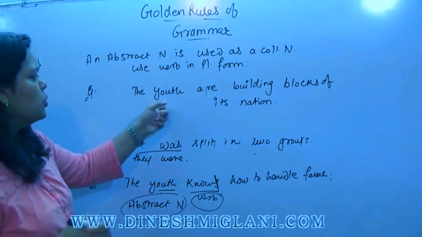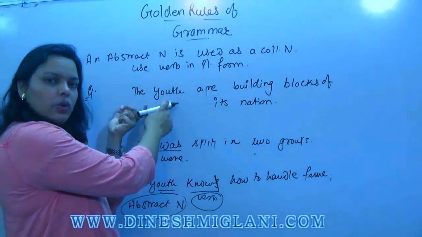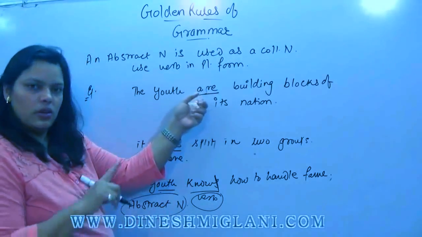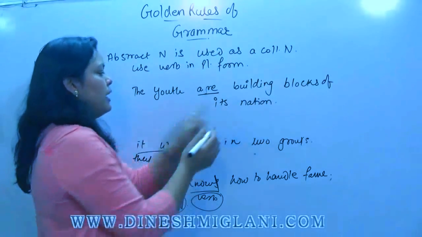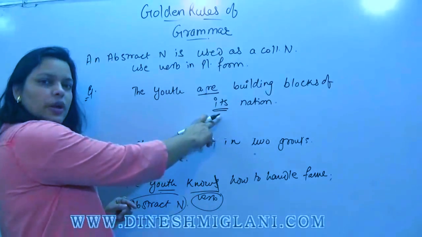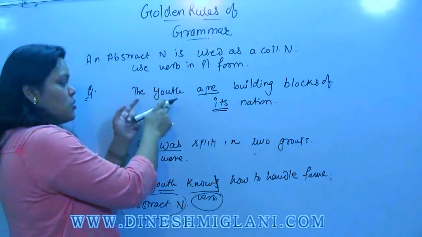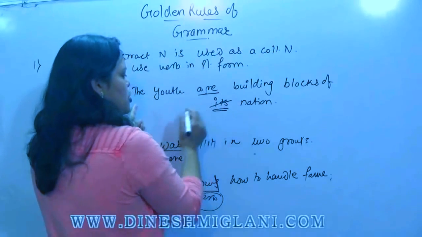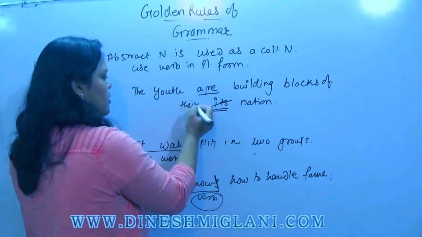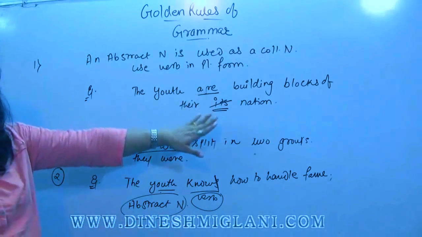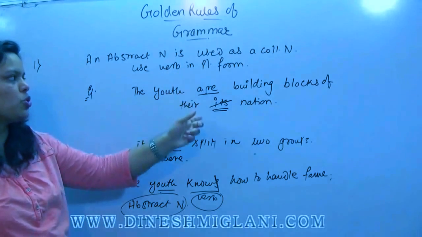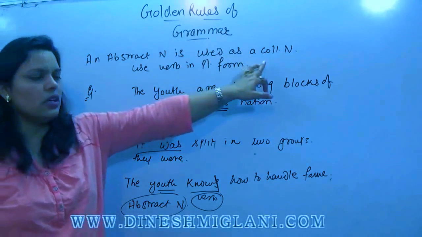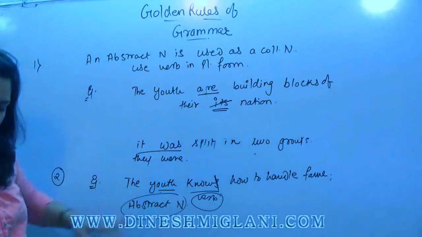Now if we say the youth, again it is a collective noun as a representing here. The verb is plural. Okay, are building blocks of its nation. Whose nation we are talking about? The youth nation. So the pronoun should also agree to the verb. So here it should be their nation. Be careful like this. Okay. So verb and pronoun both should be used in plural form when you use abstract as a collection. I hope it is clear.